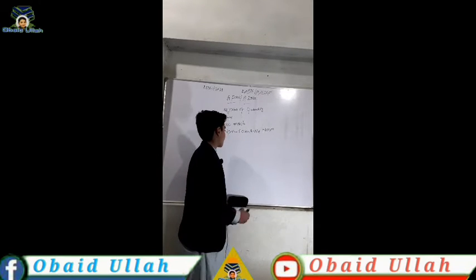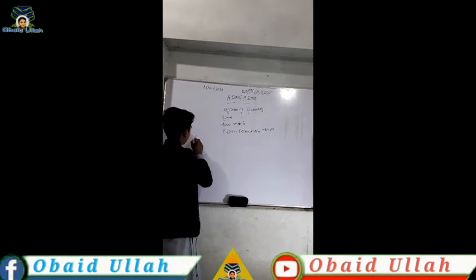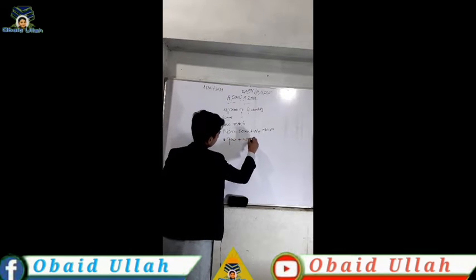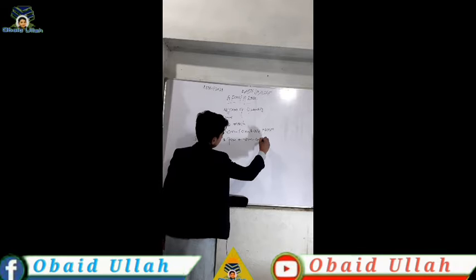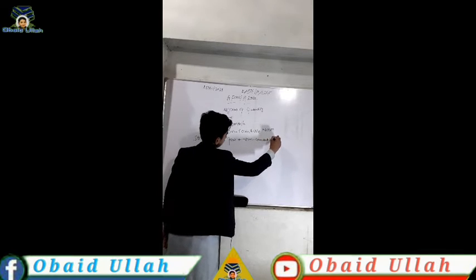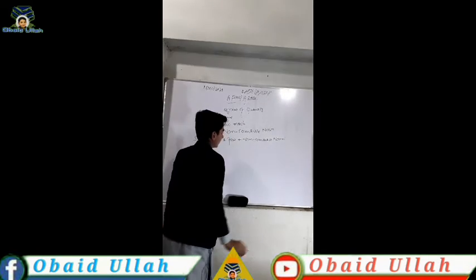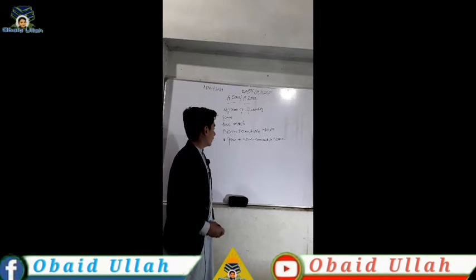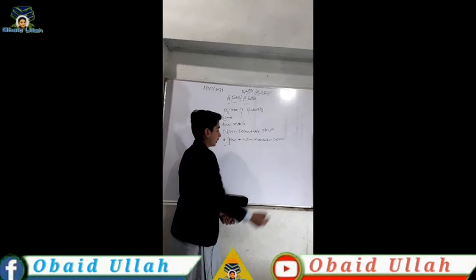Let me give you the structure. The structure is that first we should use a few plus non-countable noun. Whenever we want to use a few, first we use a few and then a non-countable noun.